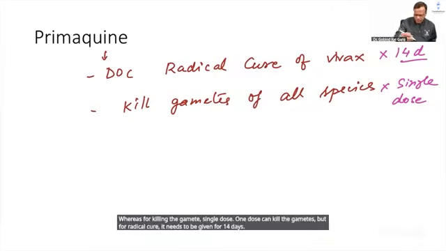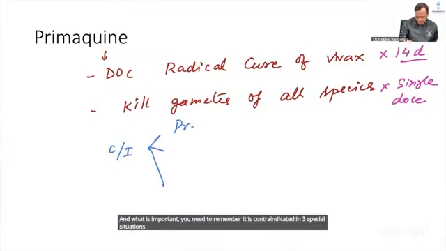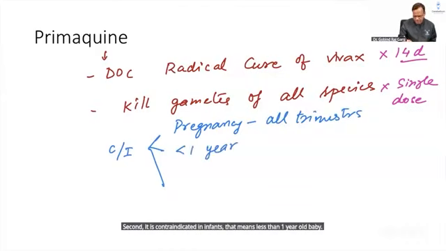And what is important, you need to remember it is contraindicated in 3 special situations. Pregnancy: in which trimester is it contraindicated? All trimesters. Contraindicated in all trimesters. Second, it is contraindicated in infants, that means babies less than 1 year old. And third, it is contraindicated in patients with G6PD deficiency.